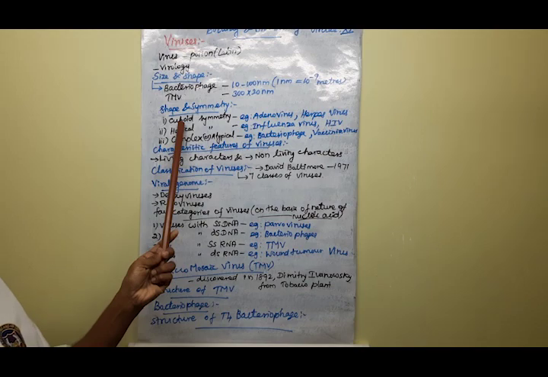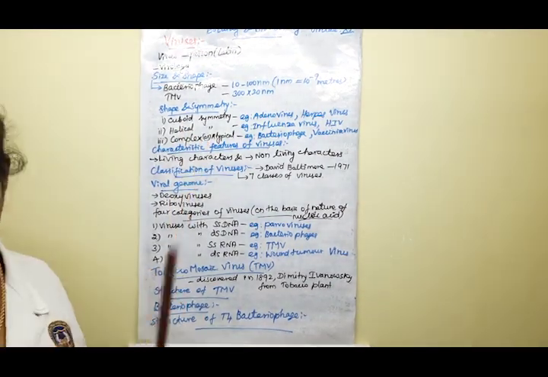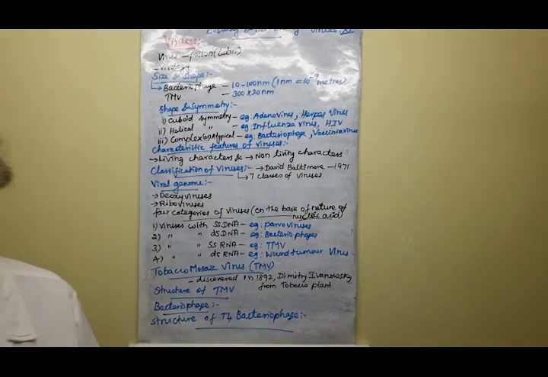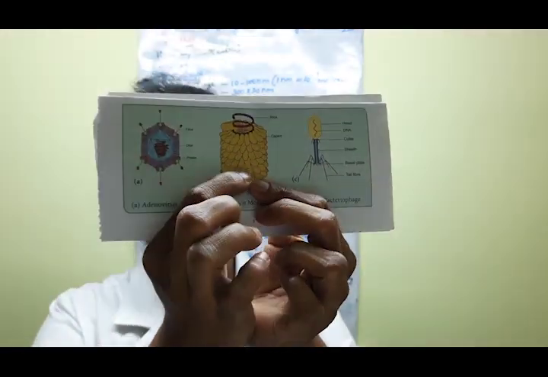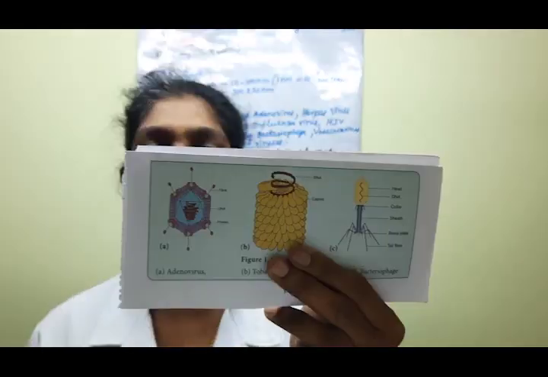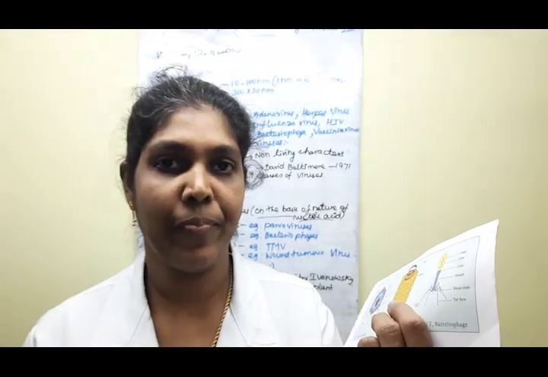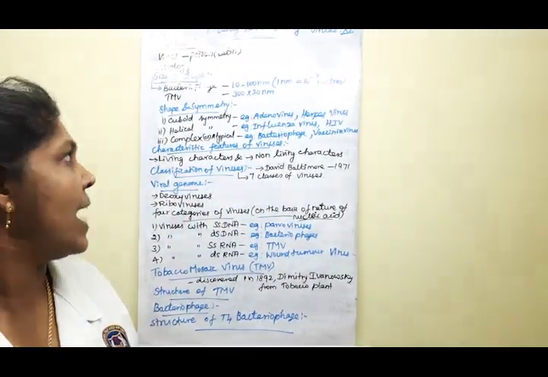First one is cuboid symmetry, helical symmetry, and complex and atypical symmetry. Clear, children? For each one you are going to learn one example.